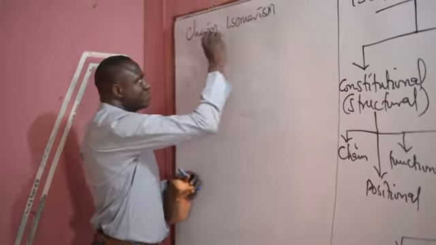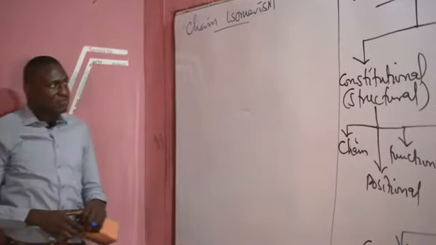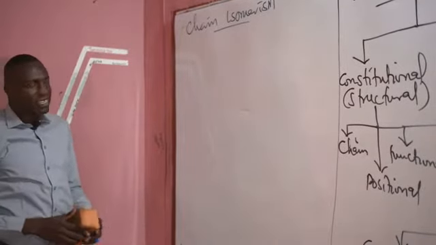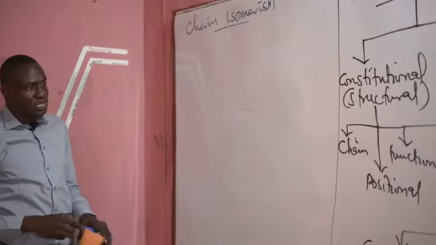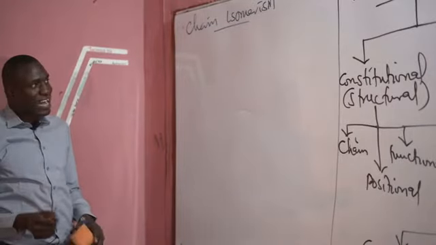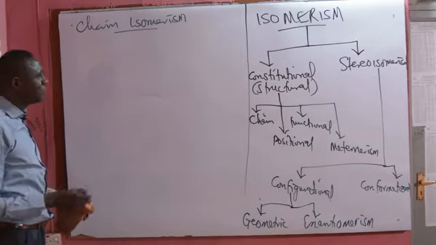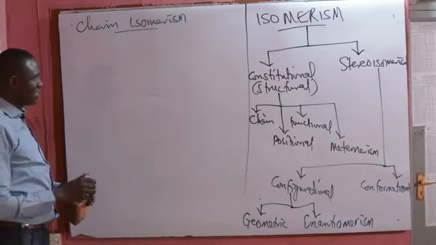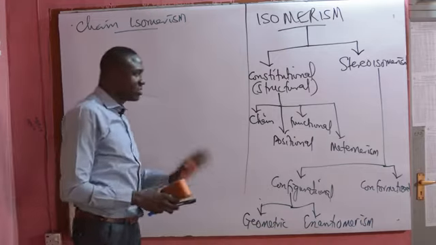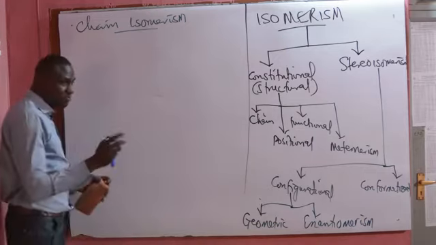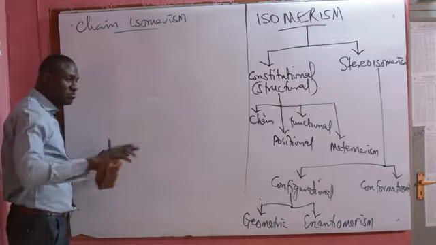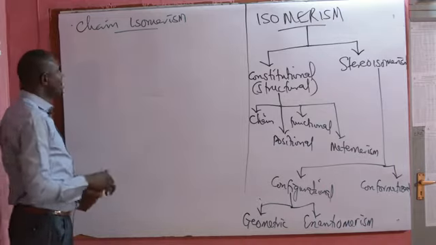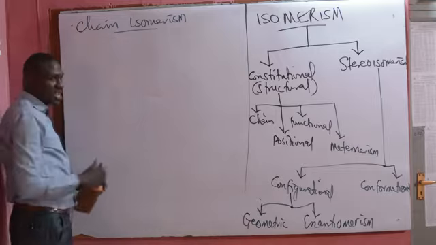Chain isomerism is a phenomenon whereby two or more organic molecules have the same molecular formula and functional group, but different carbon chain length. That is, a different number of carbon atoms on the straight chain. They have the same functional group. And such different compounds are what we refer to as chain isomers.